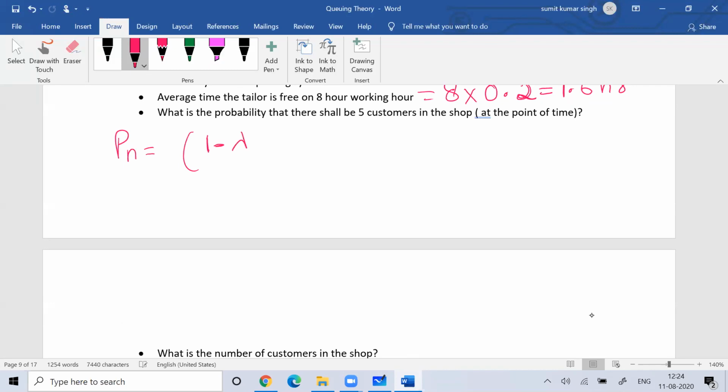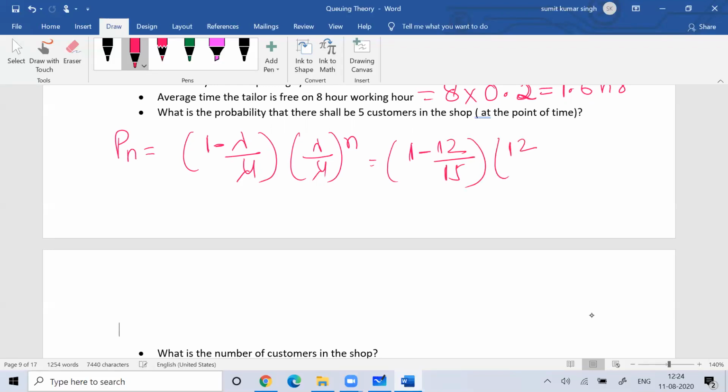The probability that there will be n persons in the system is 1 minus lambda by mu, into lambda by mu to the power n. So here, 1 minus 12 by 15 into 12 by 15 to the power n.